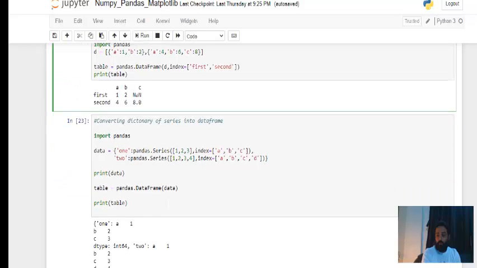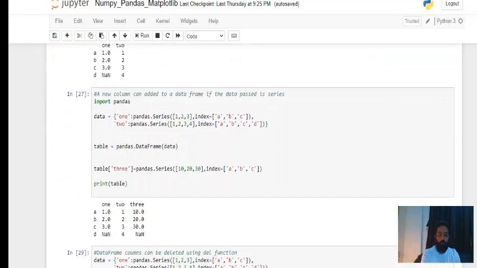Now let's see this example. This is a good example. Here I have a dictionary called data, and there the key is 1, and the value for the key 1 is a series of 1 to 3. Then I have a second key called 2, and that contains again a series, that is 1, 2, 3, 4.